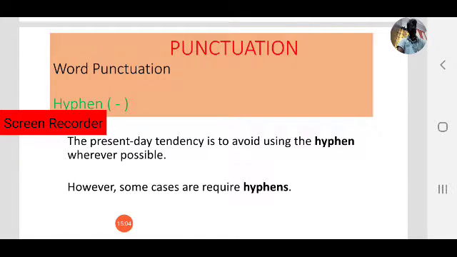That is a present day tendency. In olden days hyphens were commonly used in all cases, but now we are trying to avoid them wherever possible. Even though we are trying to avoid hyphens, in some cases we need to use them. That is a word punctuation mark, that comes under word punctuation. Let us see in which cases we use hyphen marks.